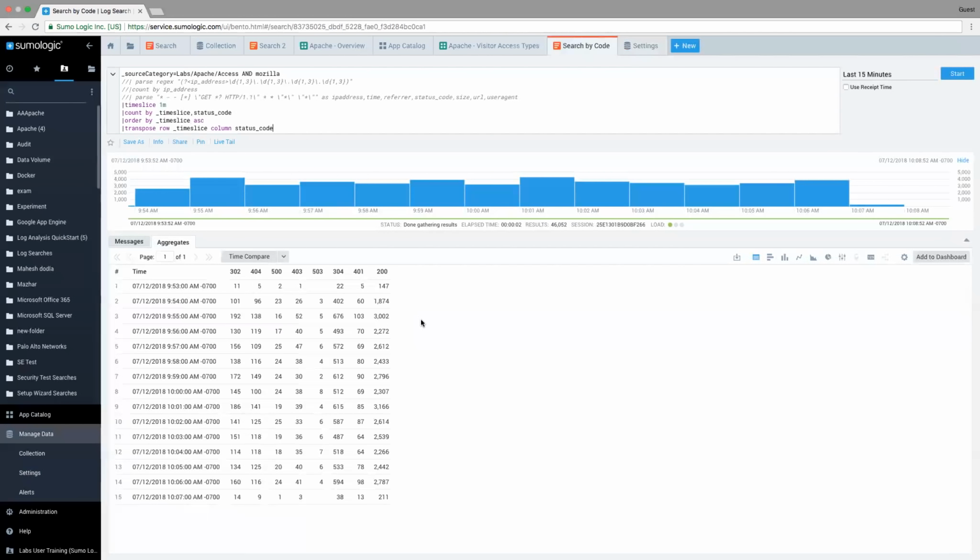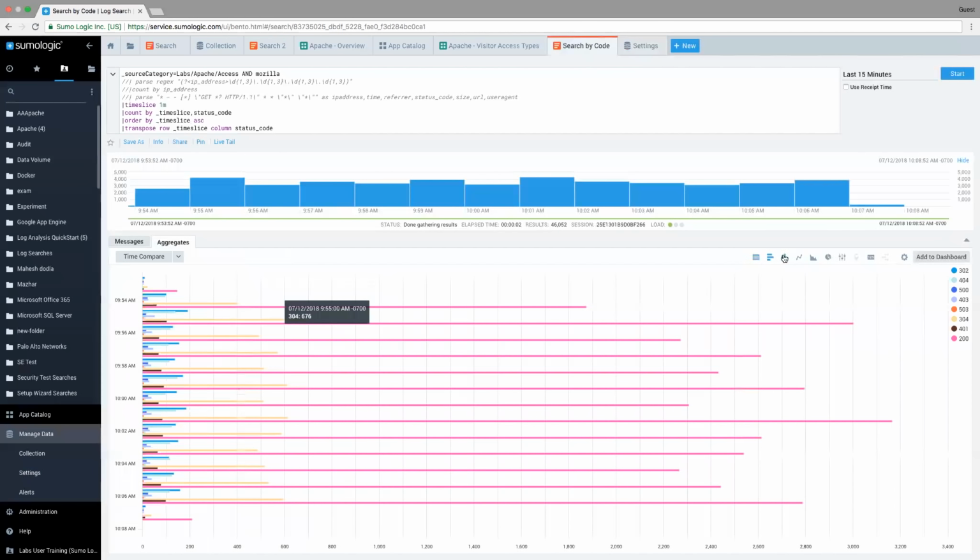I'm able to get some more information from this, but it's not really easy to digest the problem at this point. So what I can take advantage of is some of the other charting options that are built into Sumo Logic. So up here, when we wrote our aggregates, we've been looking at this view, which is kind of a table view. But let's say I want to convert this into a graph. Maybe I want to do a bar chart.